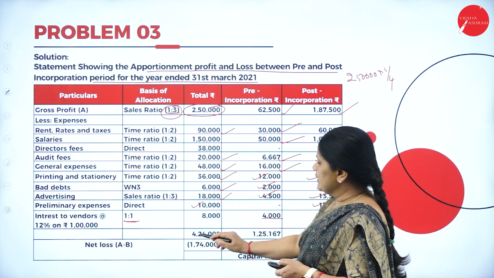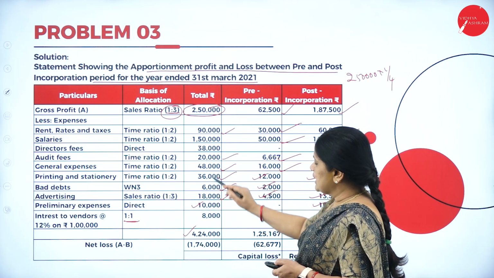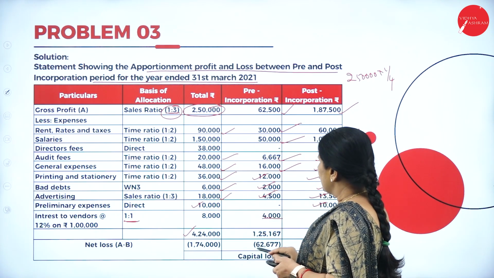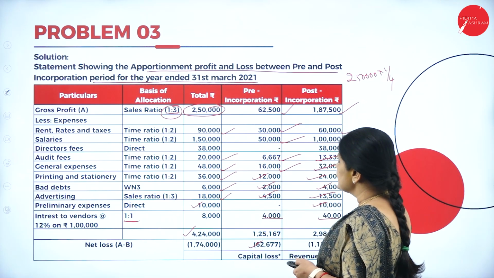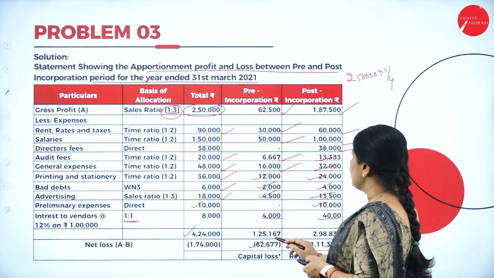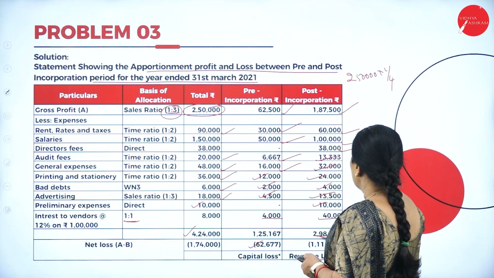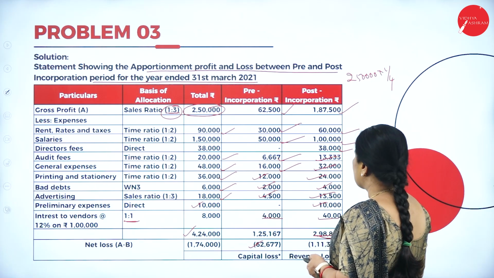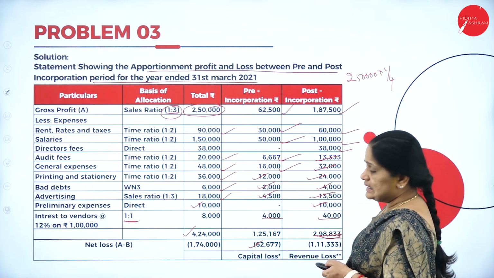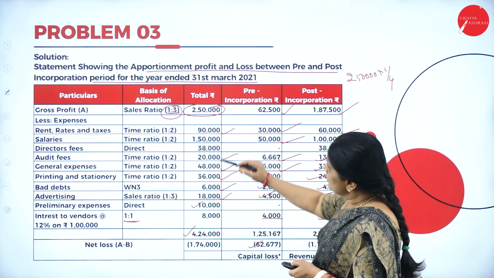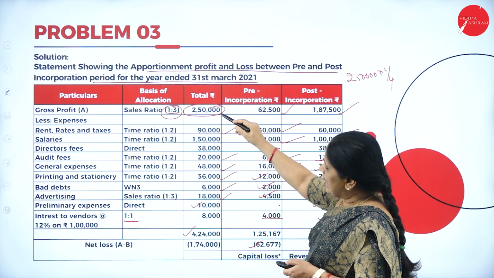So the total of the expenses will be 4,24,000. Total of the expenses here is 1,25,167, and the total of the expenses here is 2,98,833. Now, you deduct 4,24,000 from 2,50,000.